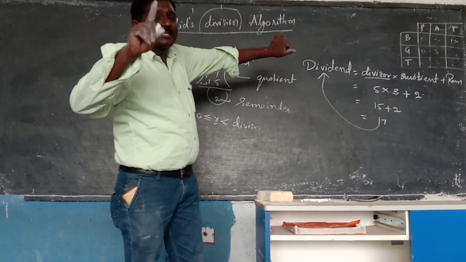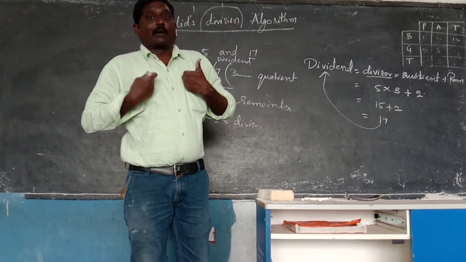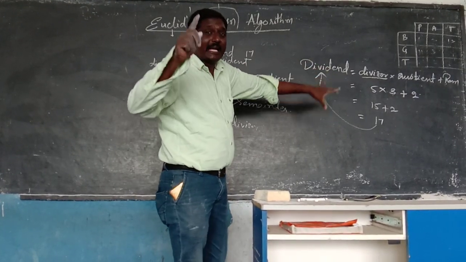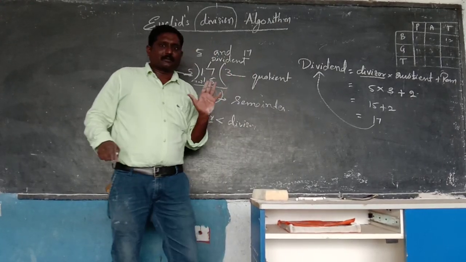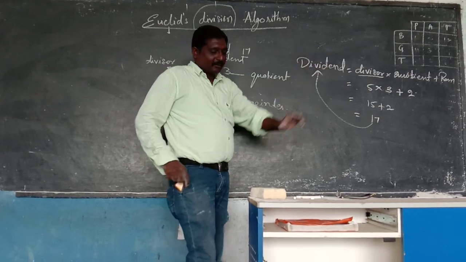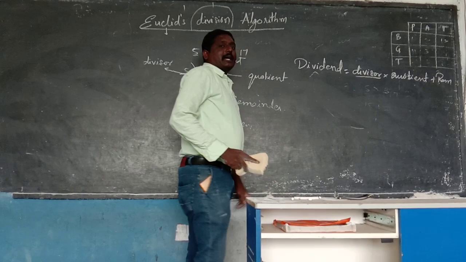That should compulsorily be obtained. Then only our division is correct. You want to verify in this way, using this statement, whether your division is correct or not. That is the one statement, one algorithm given for us: dividend is equal to divisor into quotient plus remainder.